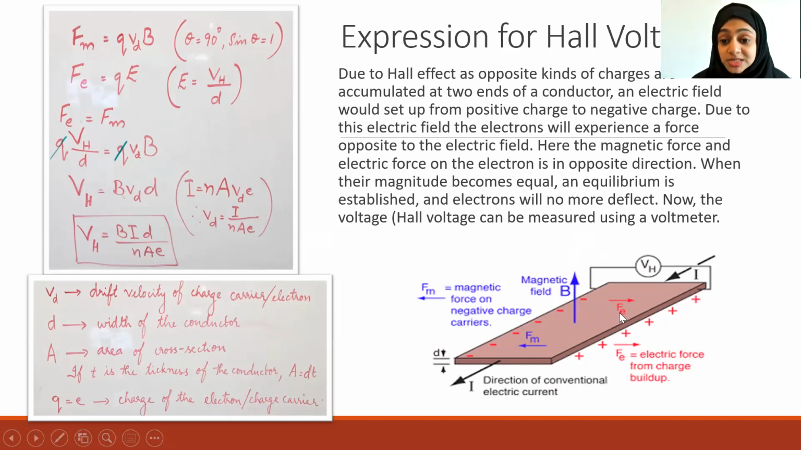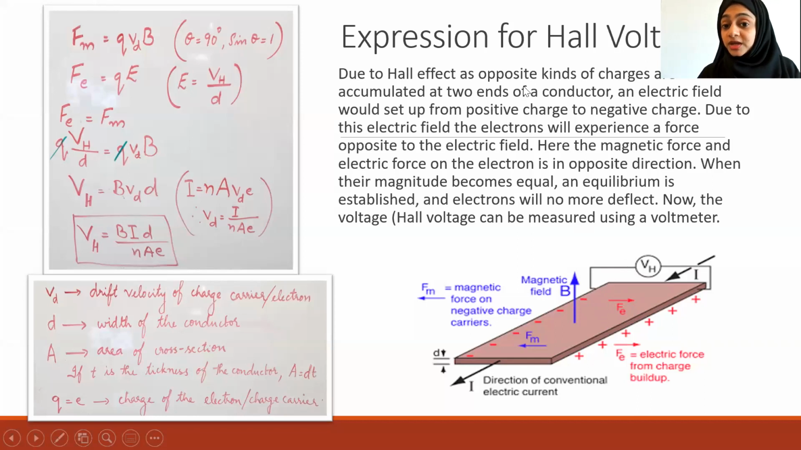So we are going one step further. Already the Hall effect occurred. Already there is current flowing through a conductor. We place that in a magnetic field. The charges got accumulated on opposite sides. Now these electrons will experience a force towards the positive charge, opposite to the electric field developed due to the accumulation of these charges. That is expressed by Fe.